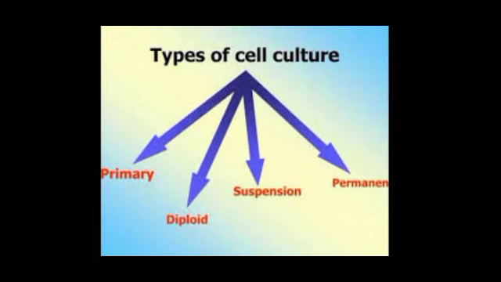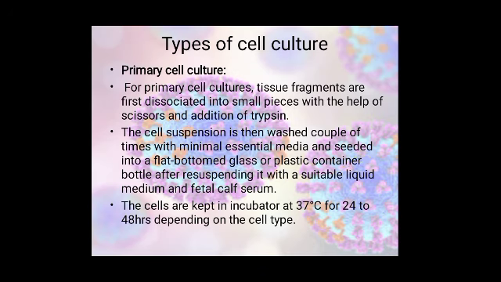Now there are various types of cell culture. The four different types of cell culture include the primary cell culture, diploid or secondary cell culture, the suspension cell culture, and the permanent or continuous cell culture. First of all we are dealing with the primary cell culture.